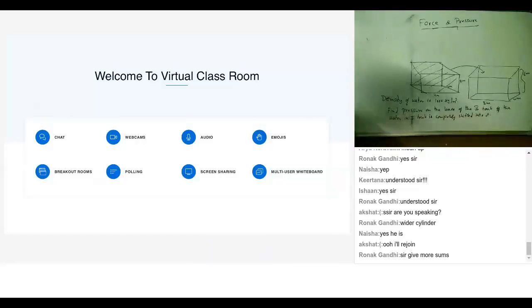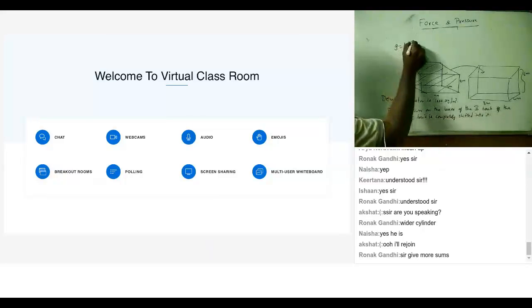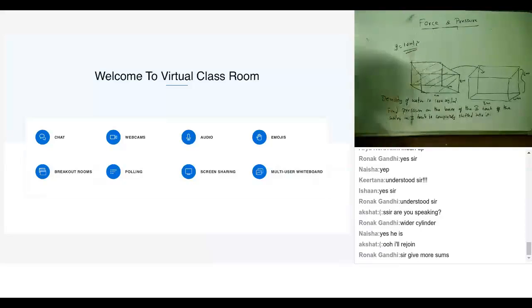Sir, what is the acceleration due to gravity? 9.8 or 10? Take acceleration due to gravity as 10 meter per second square. So I hope the question is clear. The first tank is completely filled with water and the density of water is given to be 1000 kilogram per meter cube. If the total water in the first tank is filled into the second tank, you have to find the pressure applied on the bottom of the second tank.